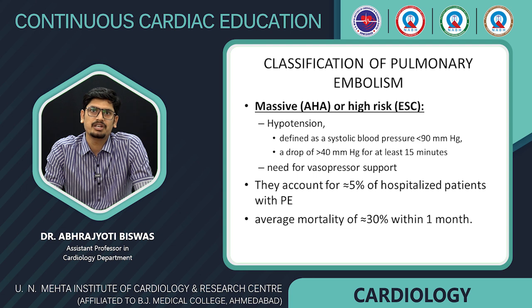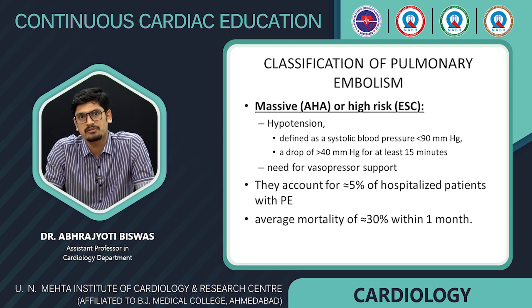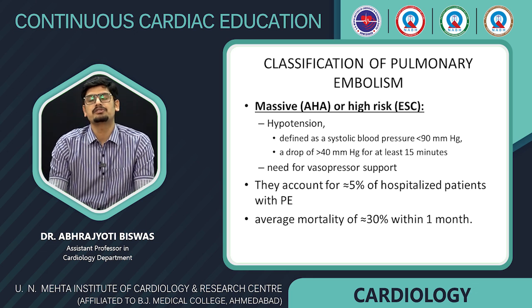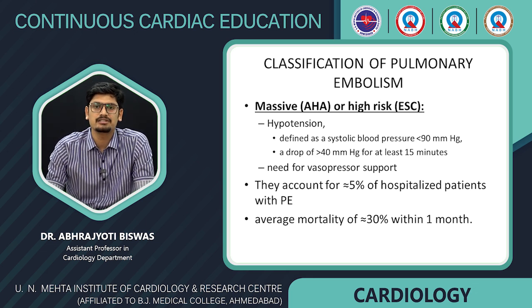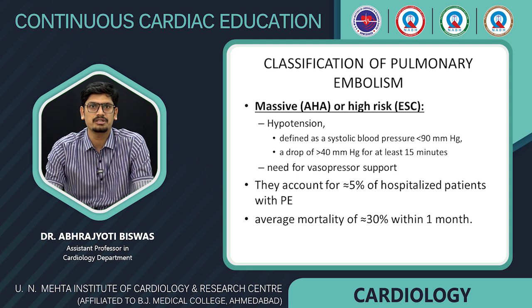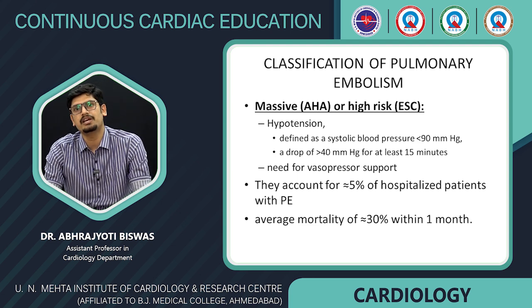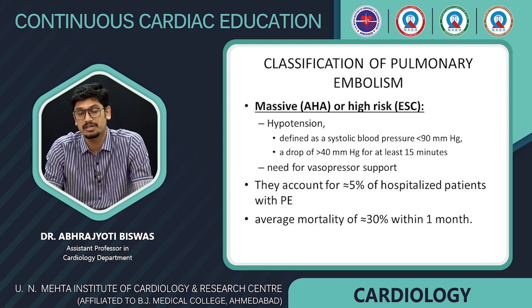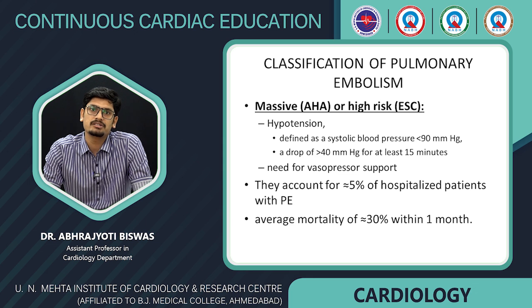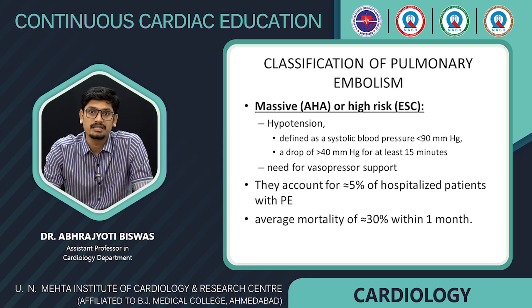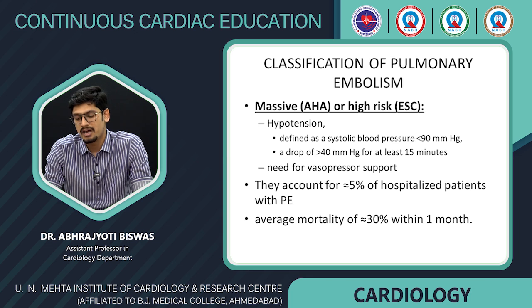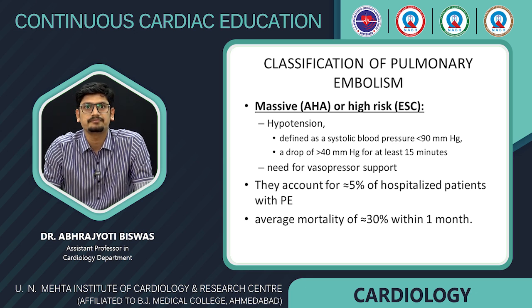Coming to the classification of pulmonary embolism, first is massive embolism, or as per ESC criteria, high risk embolism. These are patients who have hypotension, defined as a systolic blood pressure of less than 90 mm Hg, or a drop of more than 40 mm Hg for at least 15 minutes. Also, these are patients who need vasopressor support. They account for 5% of hospitalized patients, and the average mortality is around 30% within 1 month.